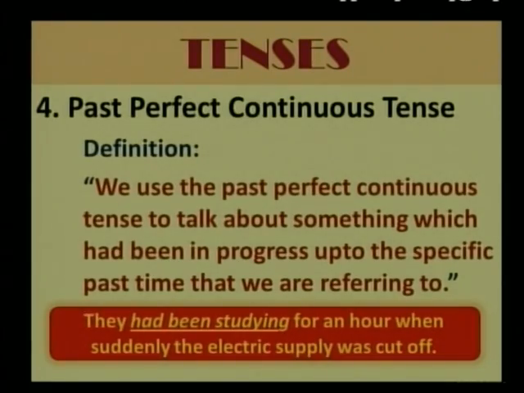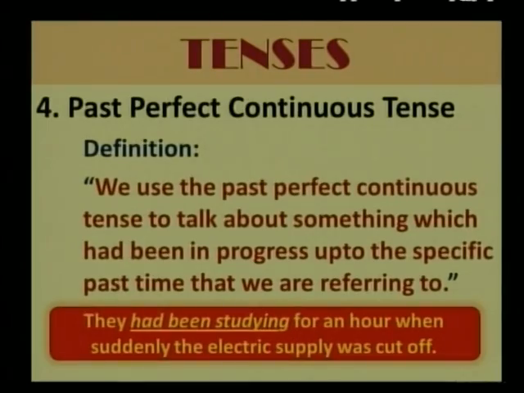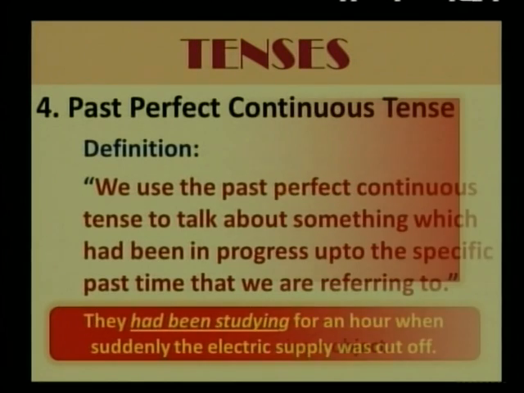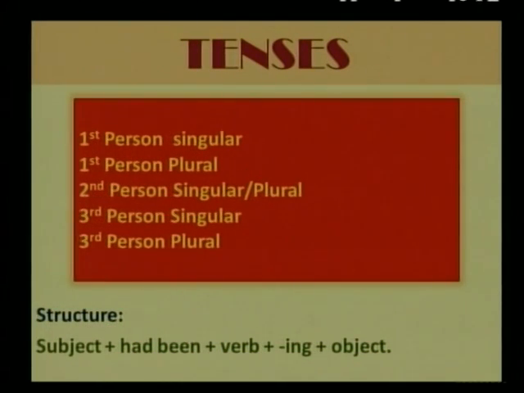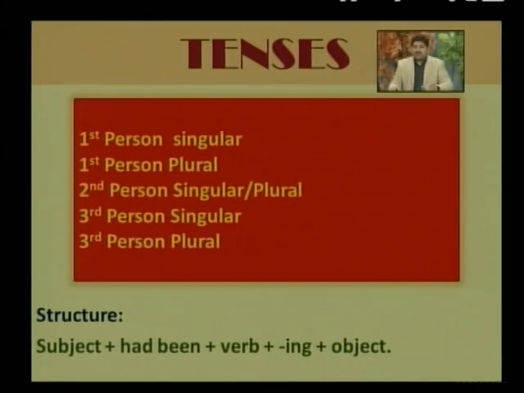So it was happening during that particular duration of time. They had been studying. So studying was happening for that particular duration of an hour when suddenly the electric supply was cut off. Structure: subject plus had been plus verb plus ing plus object.